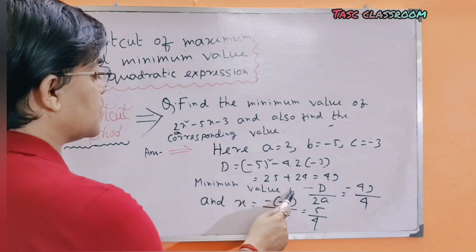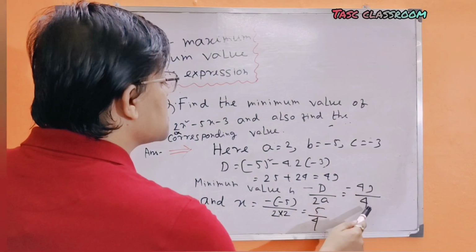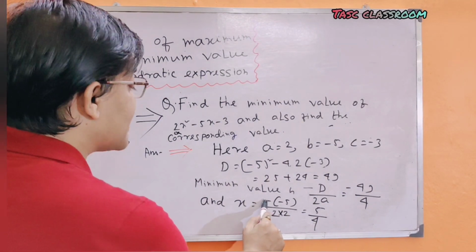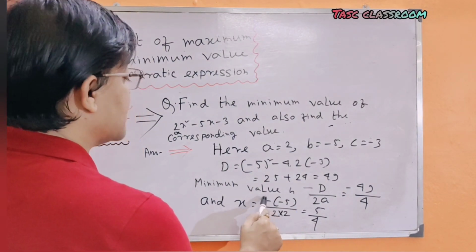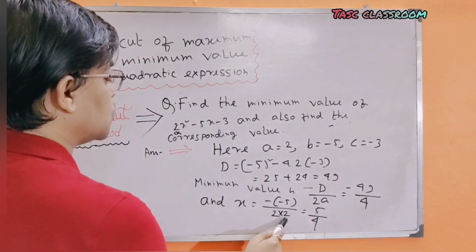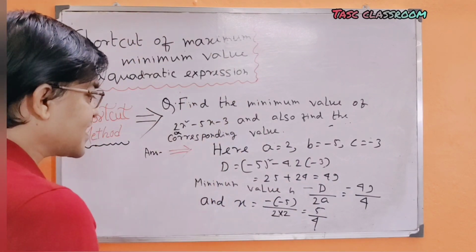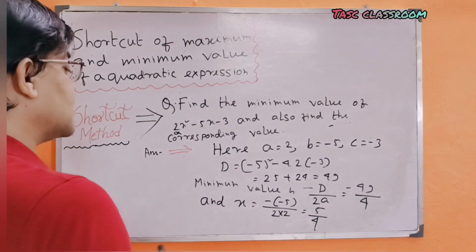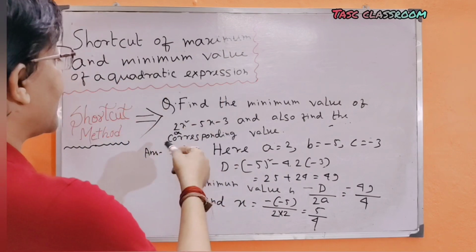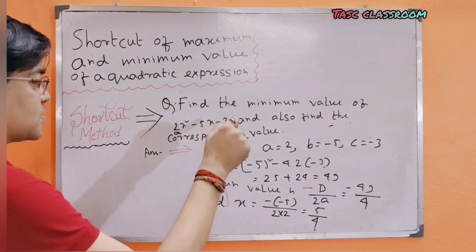So the minimum value is −D/4a = −49/8, and the corresponding value of x is −b/2a = −(−5)/(2 × 2) = 5/4. It will take the shortest time, less than 10 seconds, to find the minimum or maximum value of a quadratic expression.